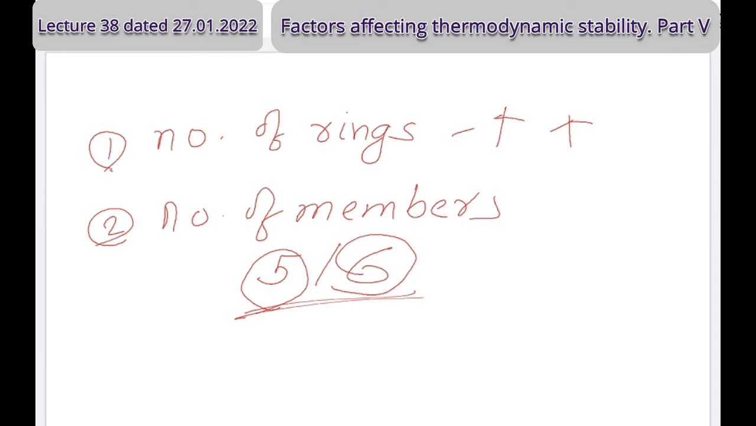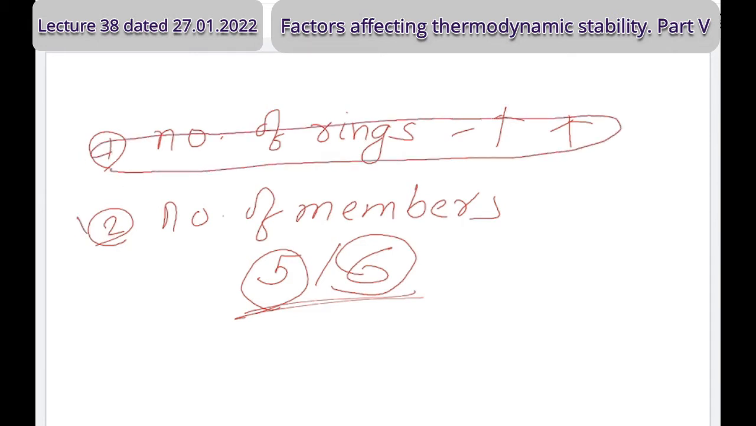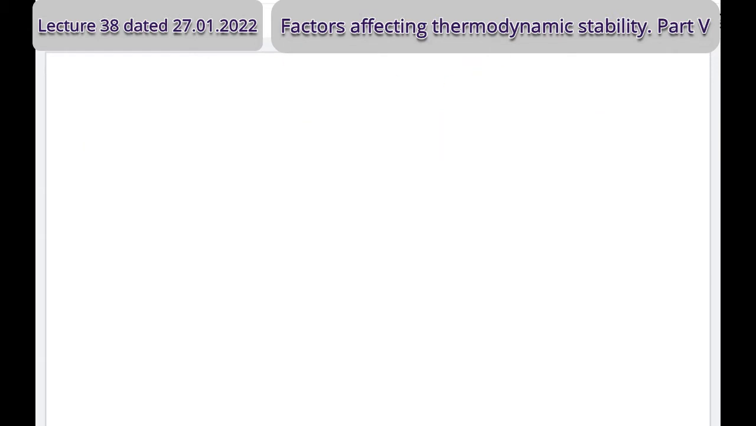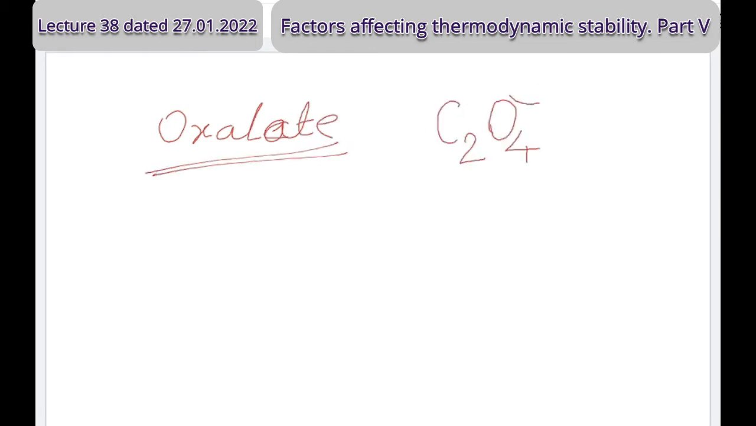I repeat, about the number of rings I had a discussion last time. Today I am discussing the number of members present in the ring. How can they affect the stability of the complex? For that, let us consider an example. Oxalato. You might have heard of the oxalato ligand or oxalate. Yes, will anybody answer what's the formula for oxalate? Yes, at least complete this portion.